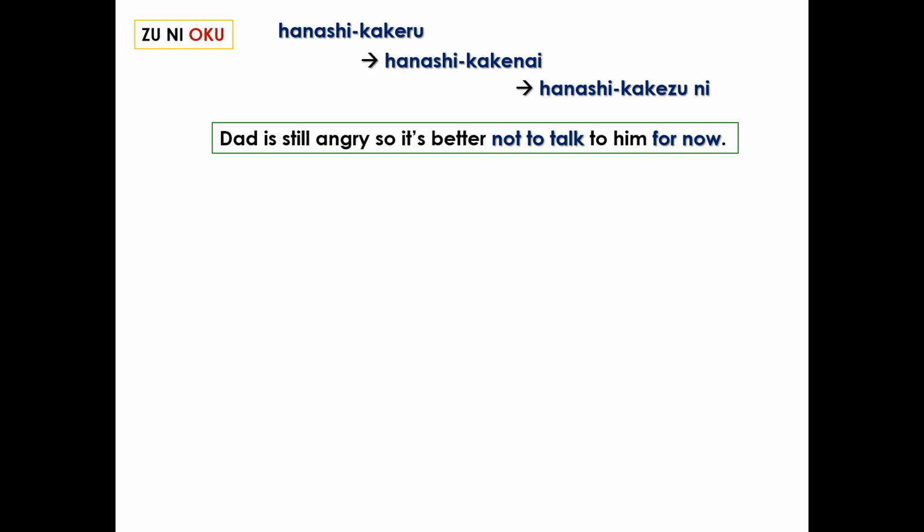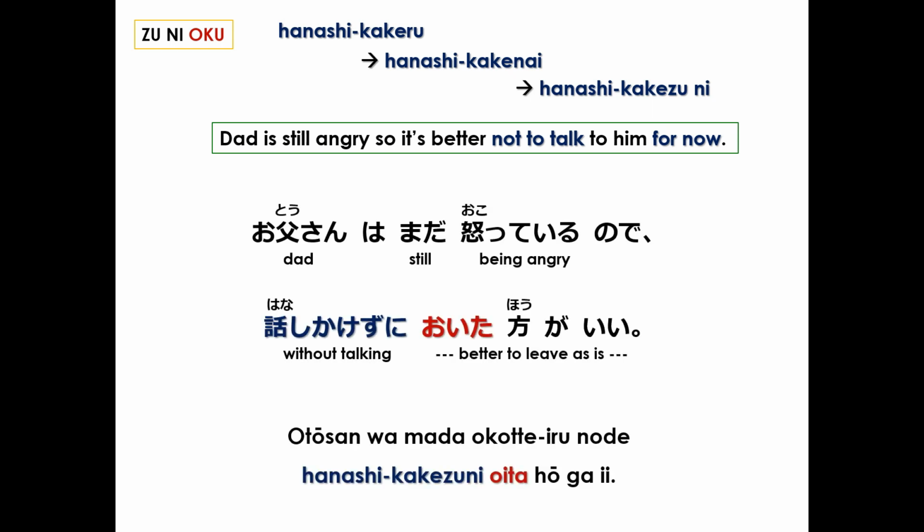In Japanese, the sentence: お父さんはまだ怒っているので話しかけずにおいた方がいい。Dad is still angry, so it's better not to talk to him for now. The た方がいい conjugation denotes advice, and you can review this conjugation in lesson 56.